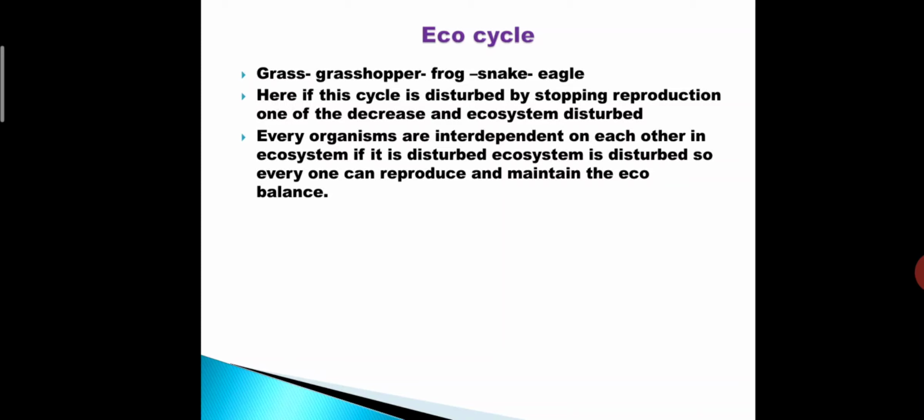Every organism is interdependent on each other in an ecosystem, and if it is disturbed, the ecosystem is disturbed, so everyone can reproduce and maintain the ecosystem. So to maintain the eco balance, eco cycle or own identity of organism, the process of reproduction is necessary. Without that process, it cannot sustain.